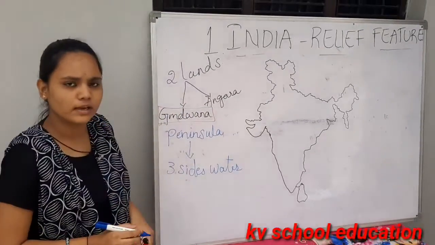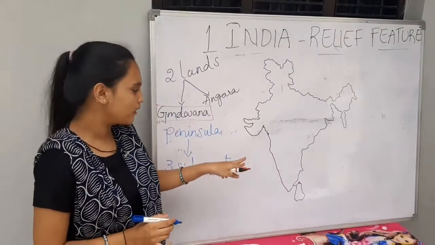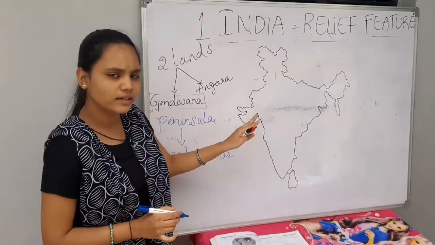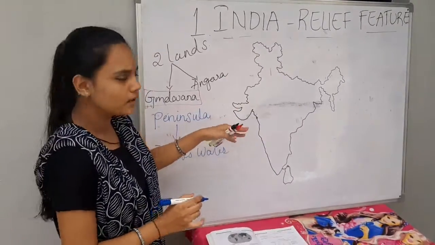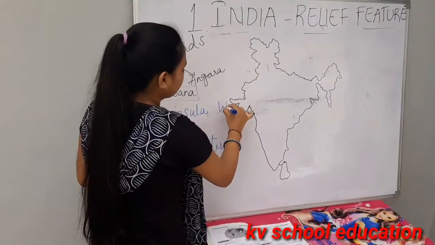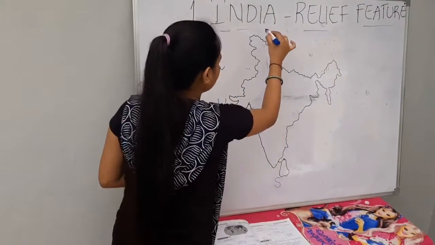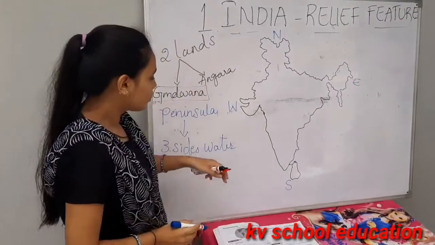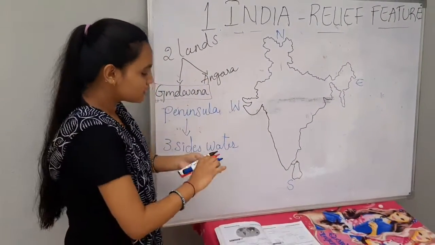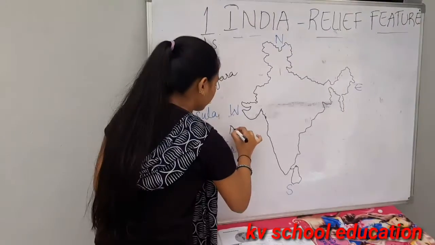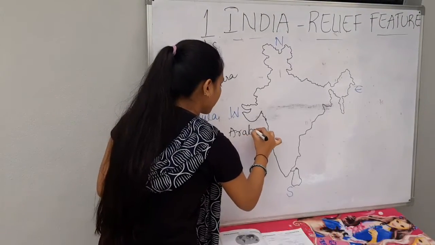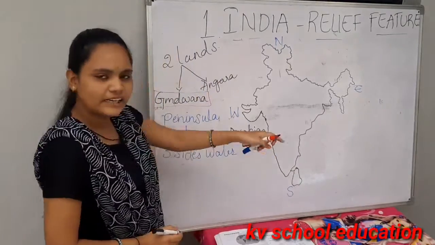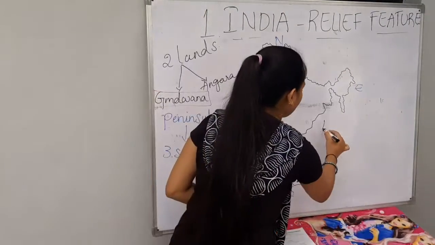So it is a peninsula. You may have a doubt about where the 3 sides of water around our India are. There is the western side, the southern side, and the eastern side. On the western side there is one ocean, that is the Arabian Sea, and on the eastern side there is the Bay of Bengal.